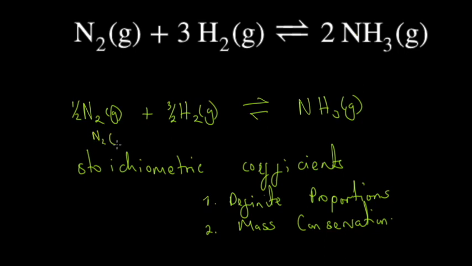So this one just becomes N2 again. This one just becomes 3H2. Again, and then this becomes, we're multiplying throughout by 2. So this becomes this. And essentially, if you remember the first method of balancing equations that we talked about, if your method is kind of janky, then that's good enough. Stick to that. But essentially, this is it. We're also going to look at the manufacture of nitric acid in a very short video sometime. But this is essentially it.